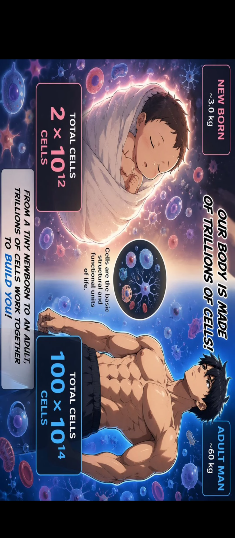See here, as I told you before, a newborn has 2 into 10 to the power 12 cells. Then the adult human body has around 100 into 10 to the power 14 cells. And how did the number of cells increase? The number of cells increased by cell division, right? Cells divide. That's why the cell count grew from 2 into 10 to the power 12 to 100 into 10 to the power 14. That number is huge.